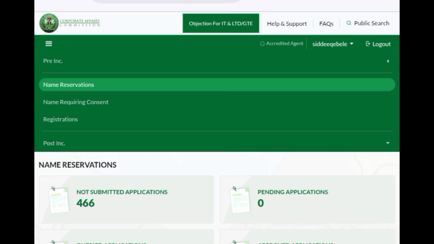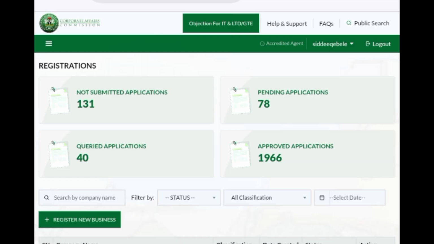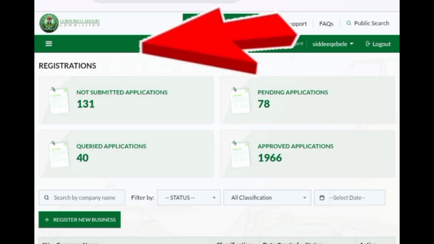Now let's assume you want to go to a particular business name that has already been registered on the portal before. What you need to do is to come to this place still at your left hand side and click on register. So it will now take you straight to the registered portal. Now you are on another portal. Now you have left the reservation portal on its own.